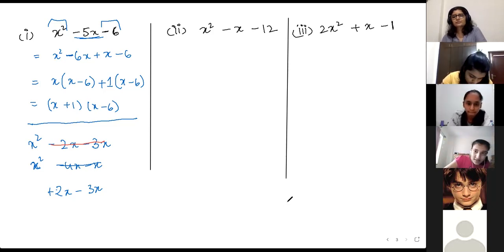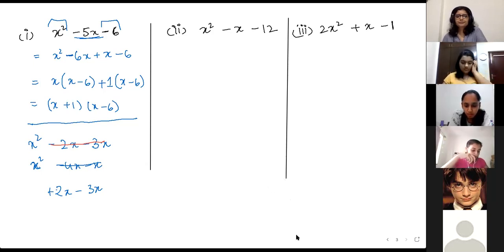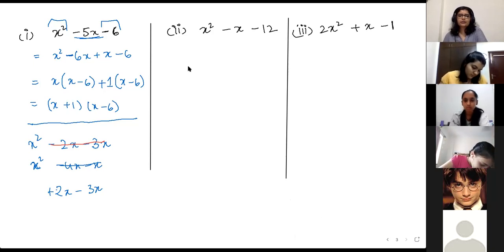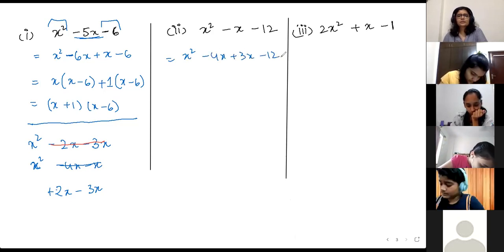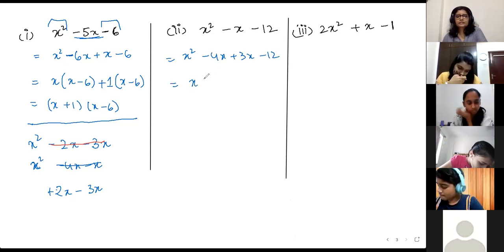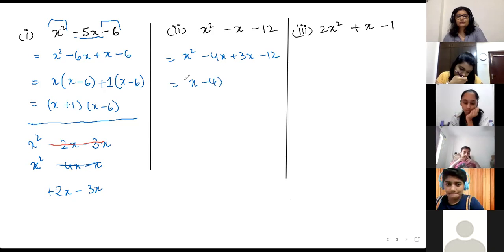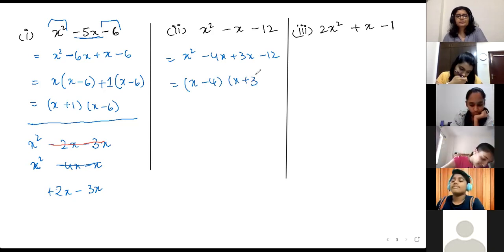Swayam, nice, awesome. You got the second one. That's right. Okay, all of you do the third one. So the answer of the second one, yeah, all of you got it. So this gets split as -4x plus 3x. Product will be -12. So after taking common and everything, you get x -4 x plus 3.